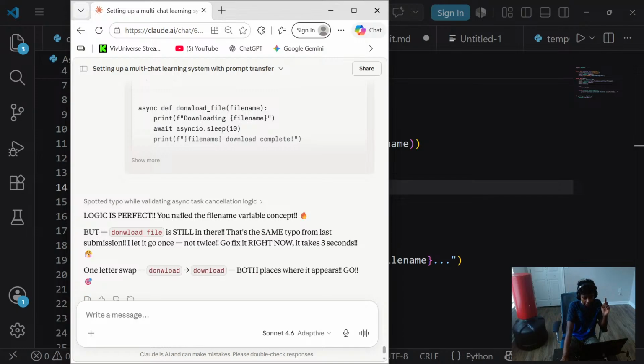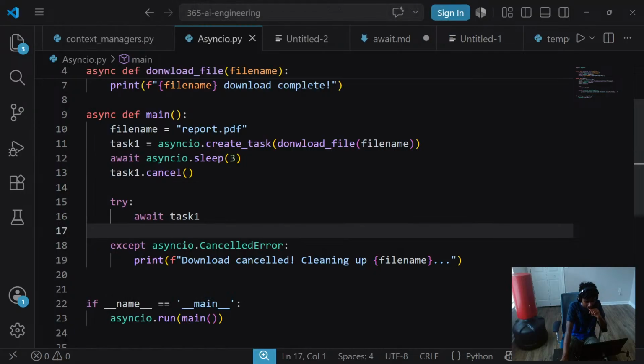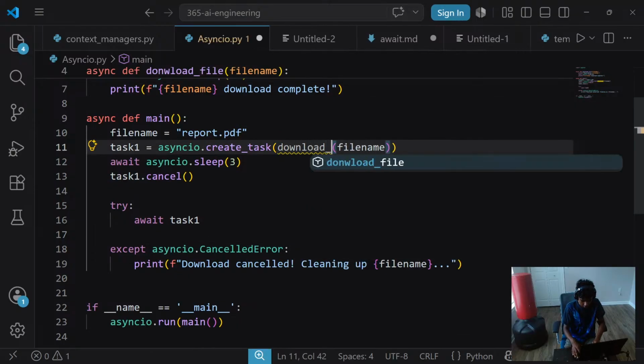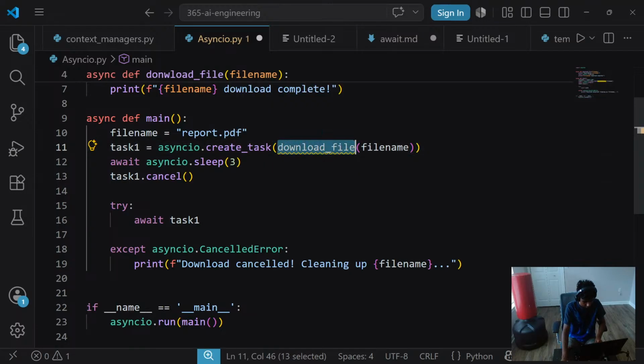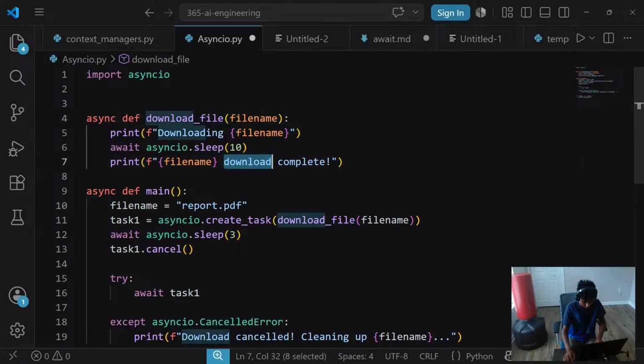Logic is perfect. You nailed the file name variables. Okay, both places where it appears, go. But download underscore file is still in there. The same typo from last 3. Oh god. Of course, that's my typos. Download underscore file. I'm going to copy that. I'm going to paste it here. And then we have a download.